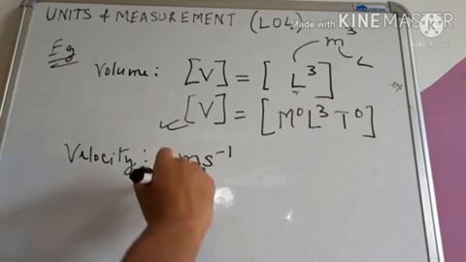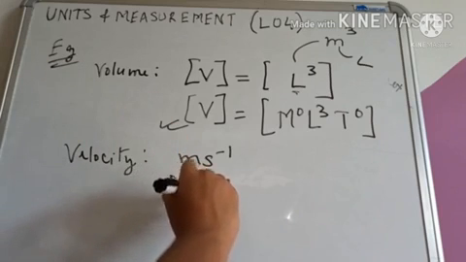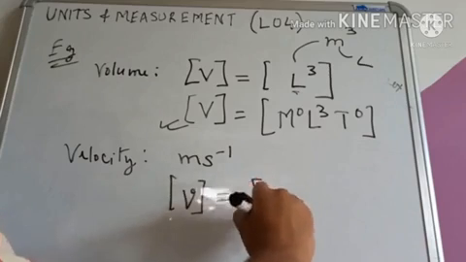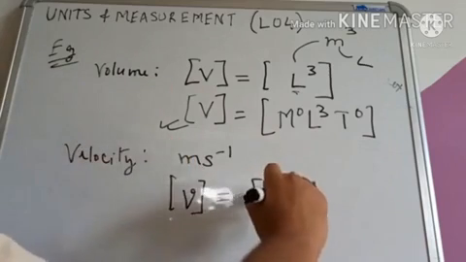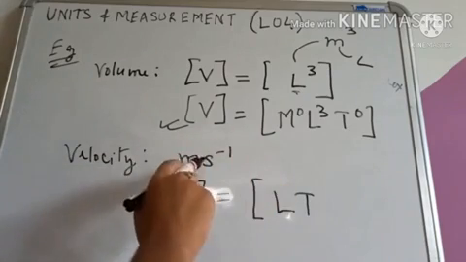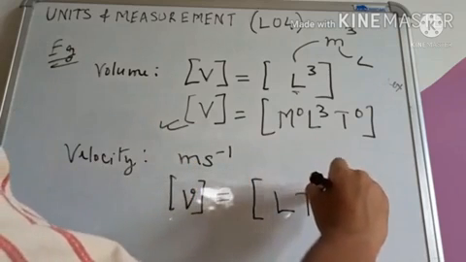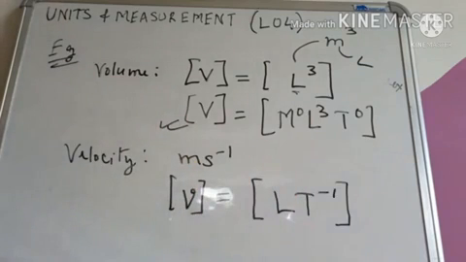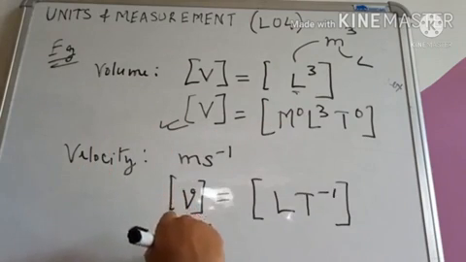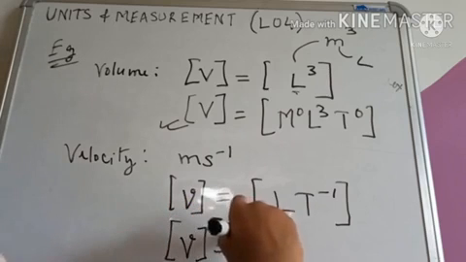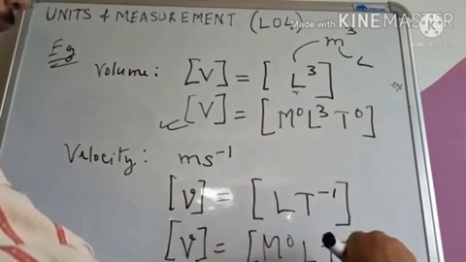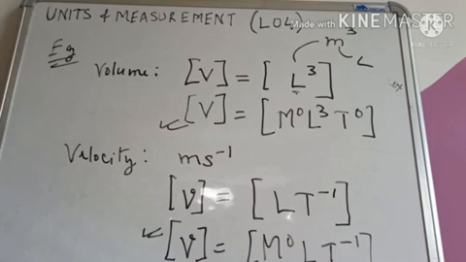So, if we write the dimensional equation for velocity, then this will be, for meter we will have length, for second we will have T, and here second is inverse, so we take LT minus 1. Right? If you write it in the complete form, then the dimensional equation for velocity will become M0 L T minus 1.